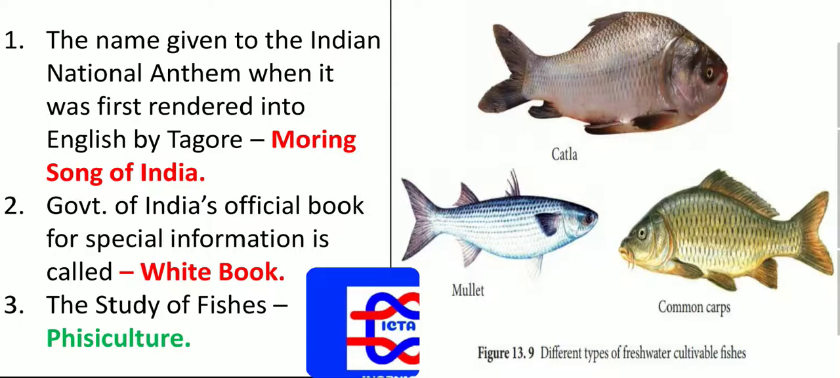Government of India's official book for special information is called the White Book. So this is India's official book for special information. The study of fishes is known as pisciculture. We have aviculture, the study of birds. Apiculture is bees. So we should know that the study of fishes is pisciculture. I want you guys to comment in this section what exactly is the study of ponds.